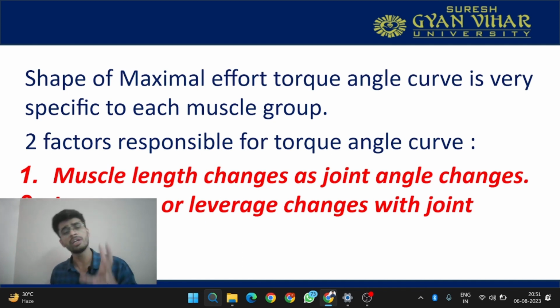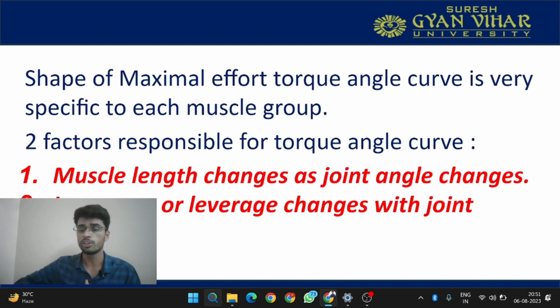So with lever arm, if the internal moment arm is increased, it means that the muscle's torque producing capacity will increase. This internal moment arm is the distance between the effort and fulcrum. Over here the fulcrum is the joint, and what is the effort? Effort is the point of the insertion. So if the distance between these two points is increasing, it means that the muscle's torque producing capacity will increase. If this distance is decreasing, then the muscle's torque producing capability will decrease also.